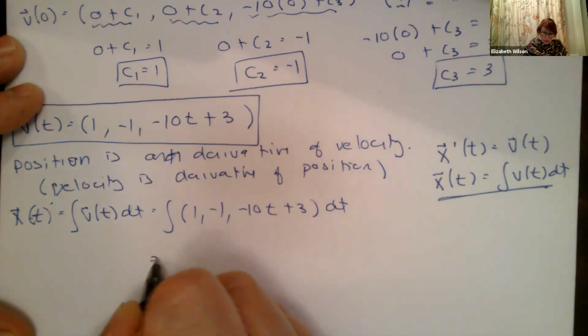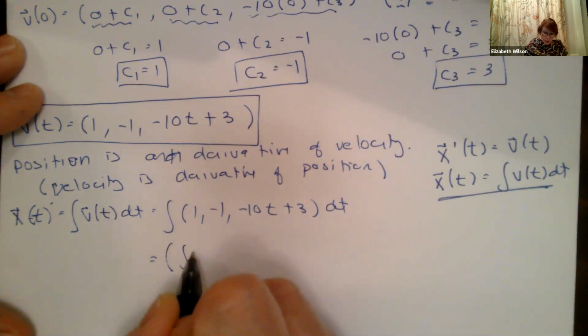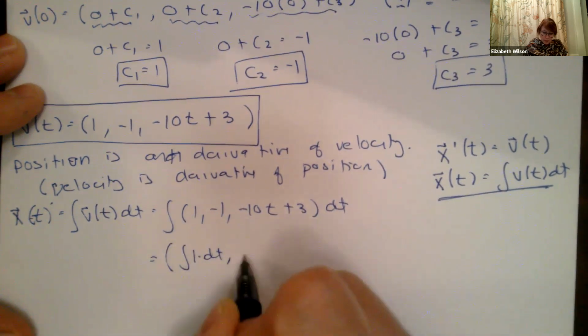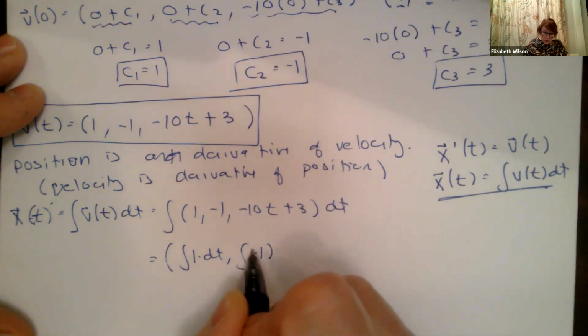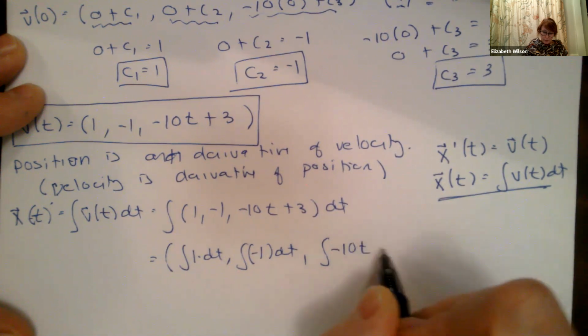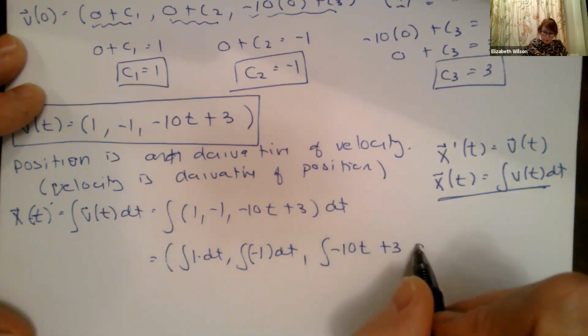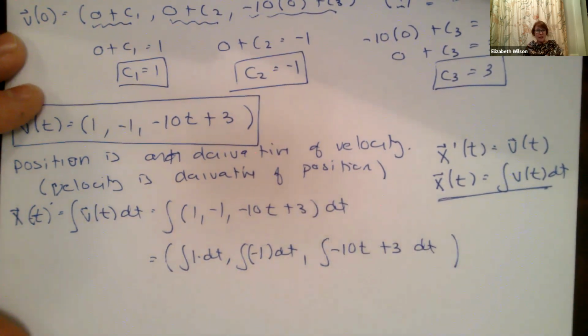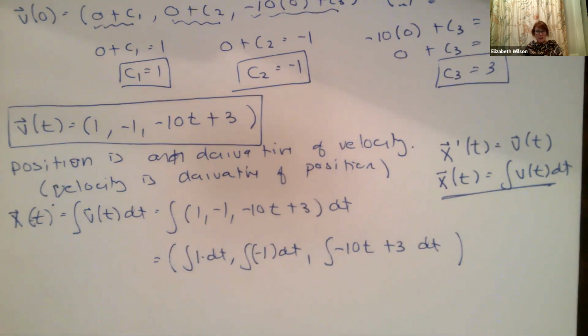So this is equal to the integral of 1 times dt, the integral of minus 10t, plus the integral of 3 dt. I'm going to integrate each individual piece. I'm going to get new constants I have to worry about, and I'm going to get a vector answer at the end.